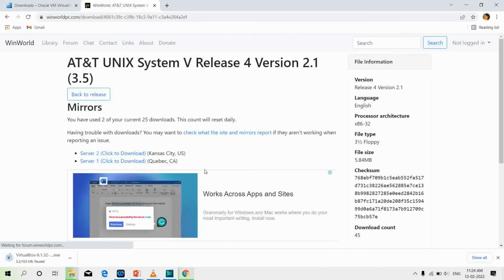This is the mirrors of it. These are the two servers. You can download any of the servers, and I'll download this server too. I'll click on it, and as you can see here, the download has started and it is showing here.